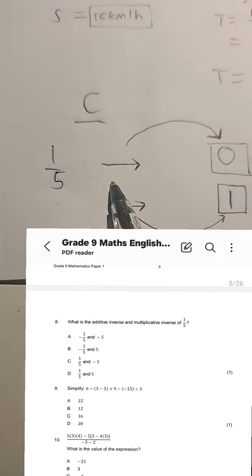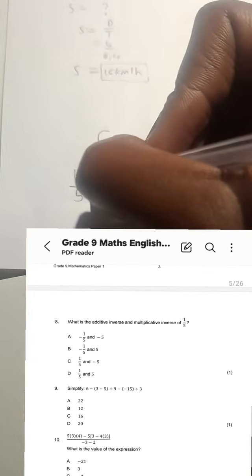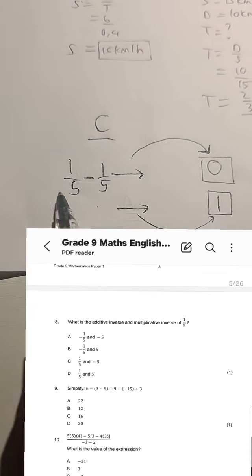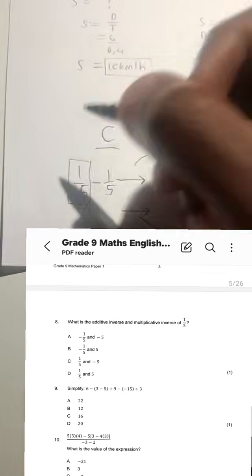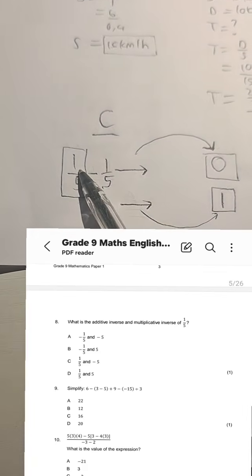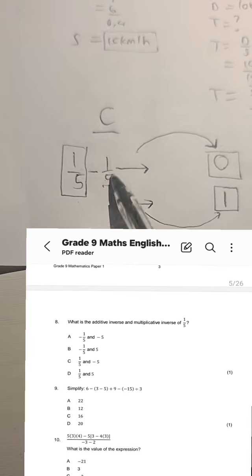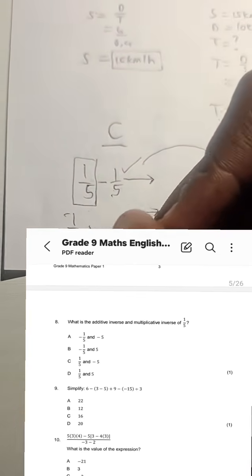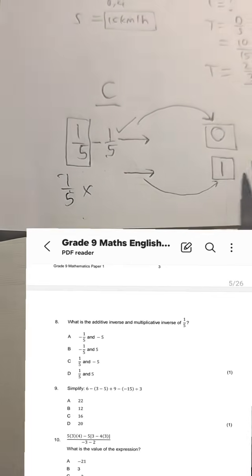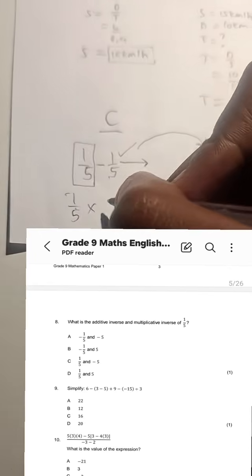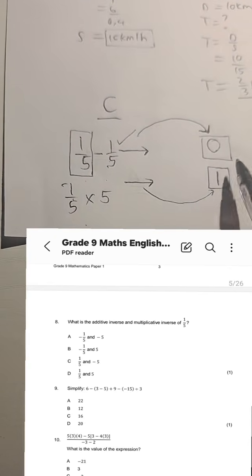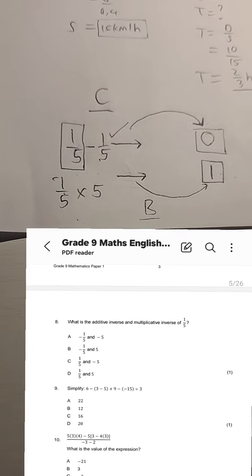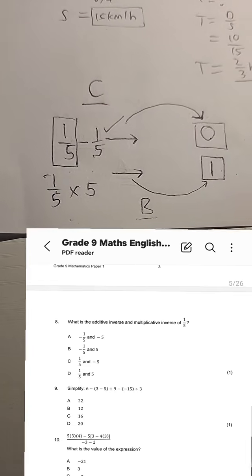So as I said, guys, the number that you add or subtract to give you 0. Remember we were given 1 over 5. So what can we add or subtract to 1 over 5 to get 0? We subtract 1 over 5. What can we multiply to 1 over 5 that will give us 1? That's the multiplicative inverse. We can multiply by 5 to get 1. So that's why our answer there is B, not A, not C, and not D.